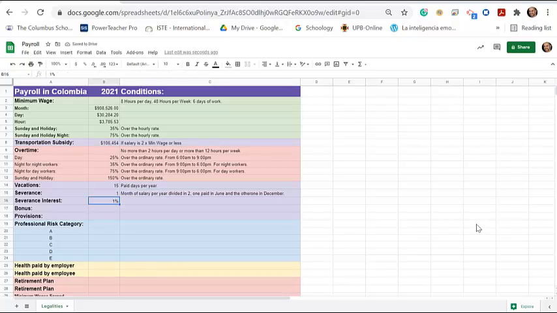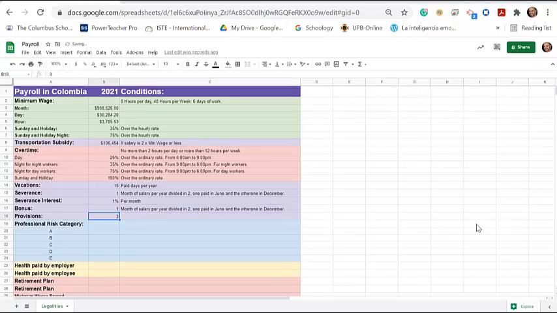Now the severance interest. This severance accrues some interest, and you need to pay 1% per month, which is equal to 12% each year, or fraction. Now the bonus, you need to pay also bonuses to your workers. 1 month of salary per year divided in two as well, one paid in June and the other one in December.